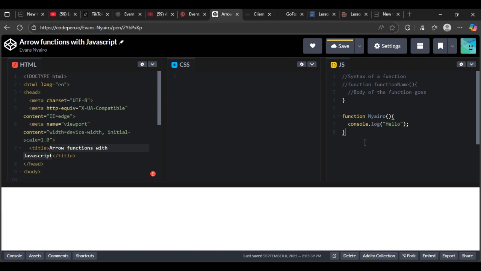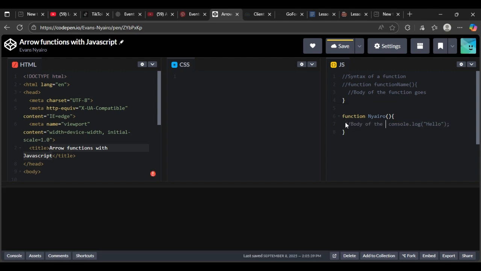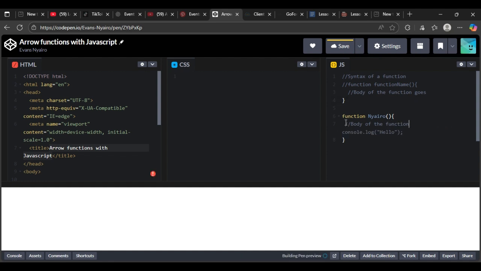So that's a basic simple syntax for writing a function. You must declare it with a function keyword, function name, parentheses, and this is what we call the body of the function.